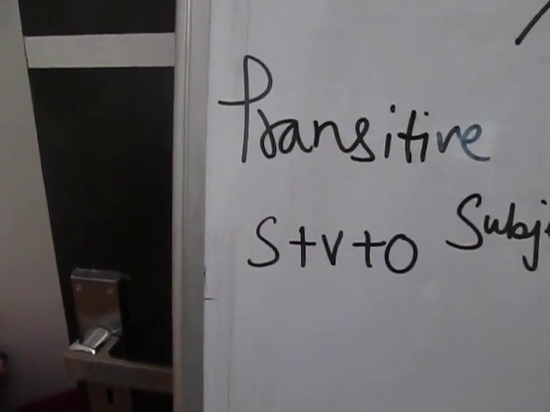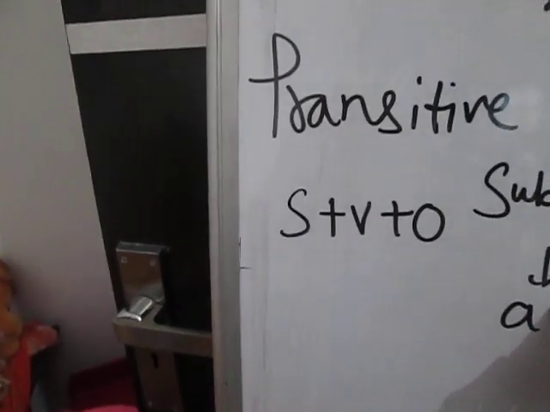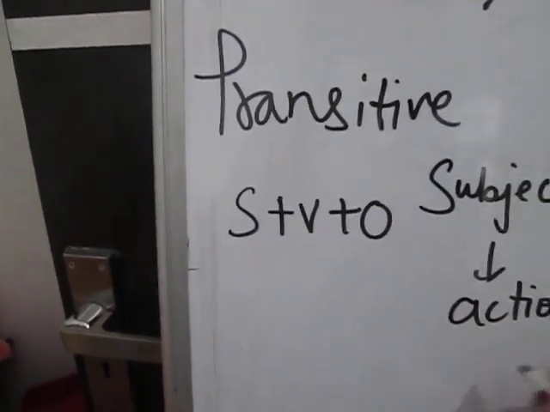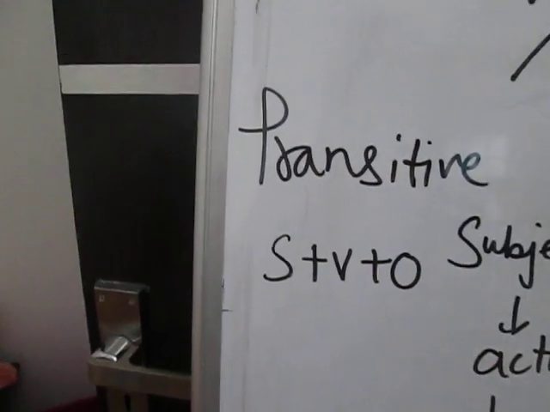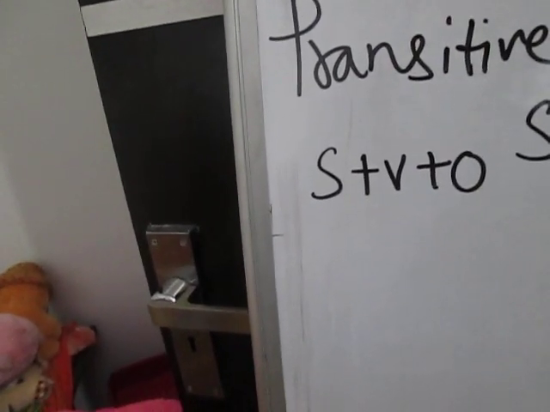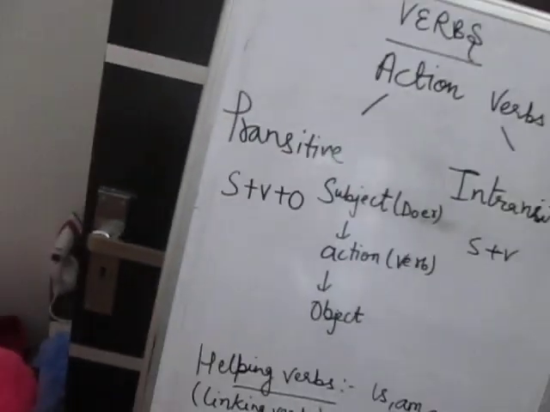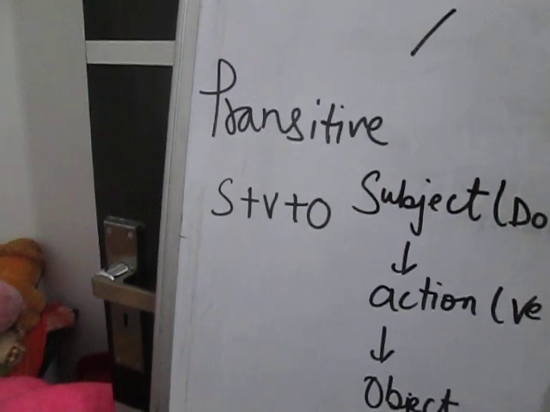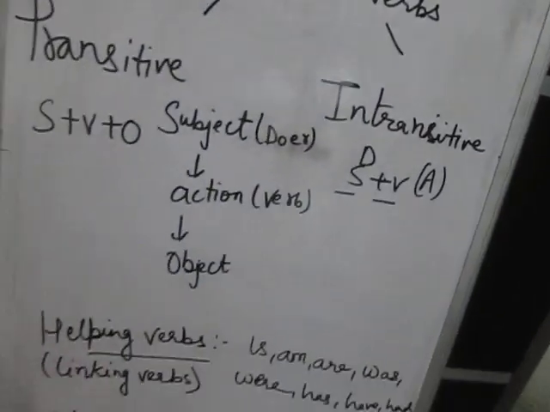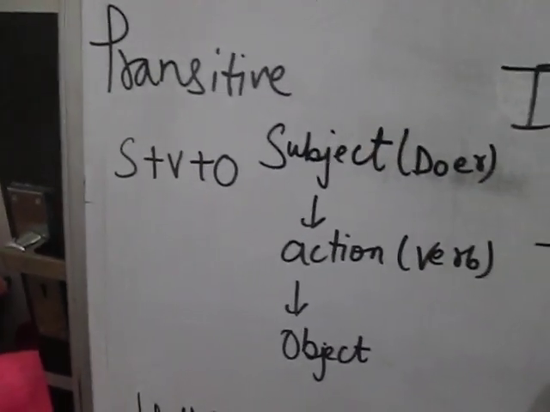Now students, in a transitive verb, we all know that a subject is what? Doer. If a doer is there, then there will be action, right? Our action is what? Verb. Now what does he need to do that action? That is our object, right? So we have doer and action here, but see, in intransitive we have doer and action, we don't have an object,